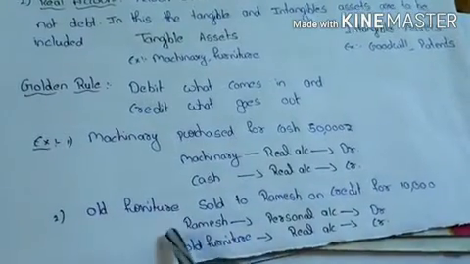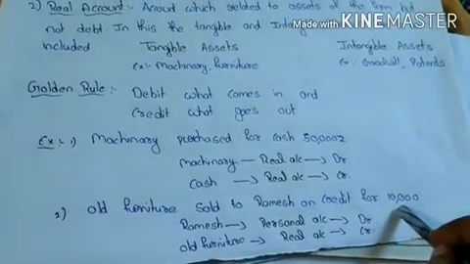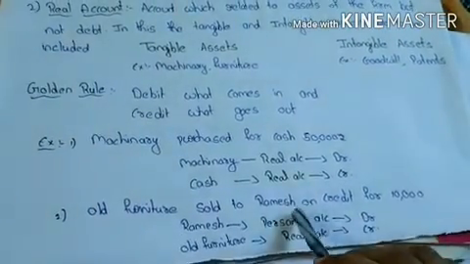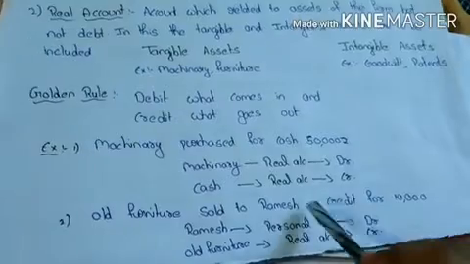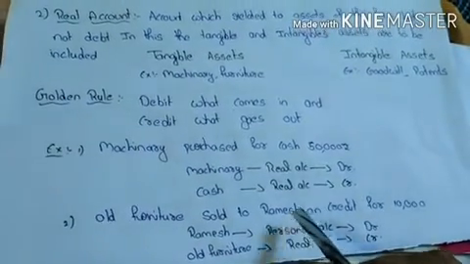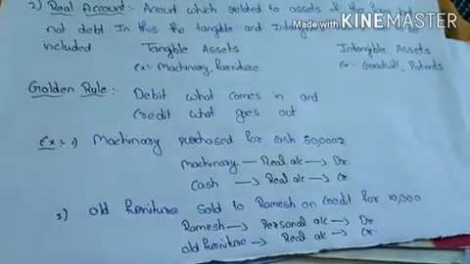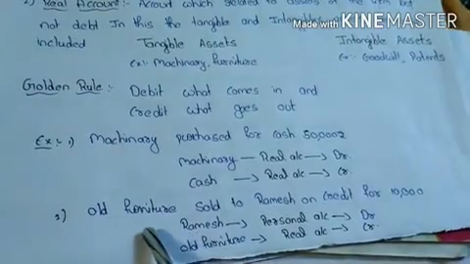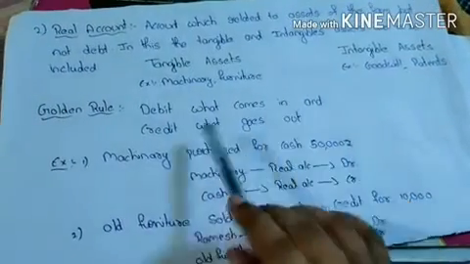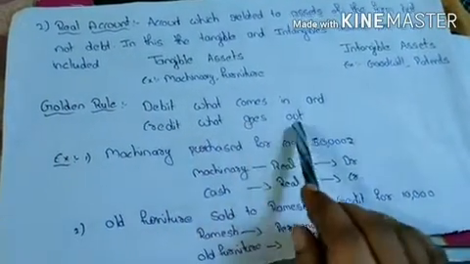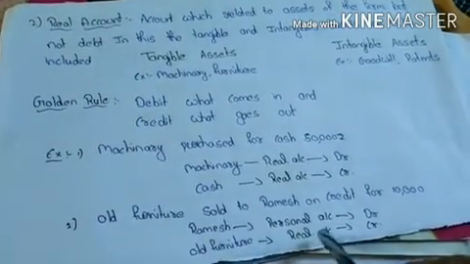Next, old furniture sold to Ramesh on credit for 10,000 rupees. Here two accounts are involved. One is a real account, another one is a personal account. Because old furniture is an asset, it is a real account. And here Ramesh is a person's name, so it is a personal account. Old furniture sold, so the furniture goes out from the business. According to the golden rule of real account, debit what comes in and credit what goes out. So here old furniture goes out from the business, so furniture should be credited.